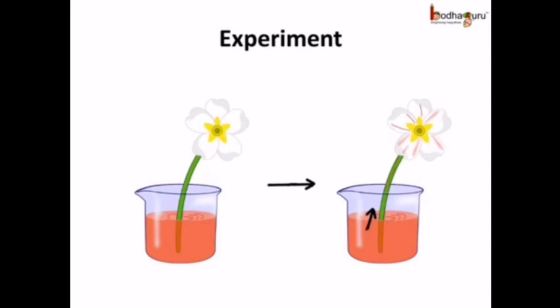The next day, you will see that a few red lines have appeared in the stem and the petals of the flower. Why? It is because the red water rose through the pipeline of xylem tissues in the stem to reach the flower. So we see the xylem tissue cells form a continuous network of channels to connect the roots to the leaves, to the stem and the branches. Thus, water is transported to the leaves.